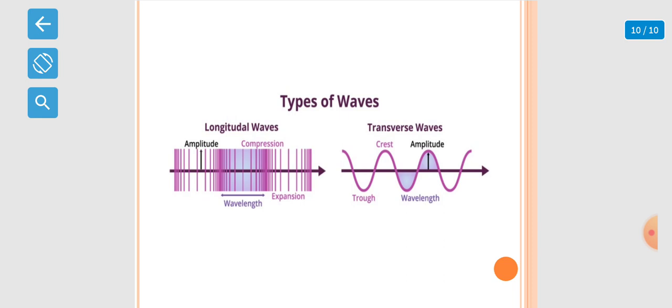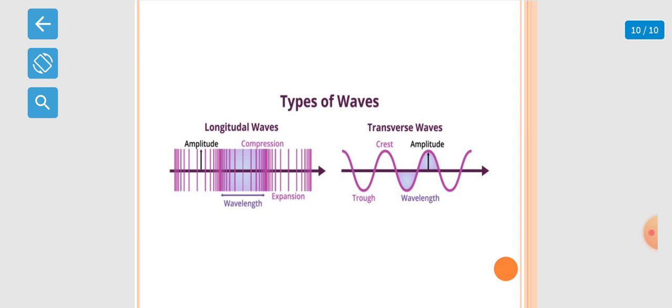Here we have the representation of the types of waves. The transverse waves are those in which the particles of the medium vibrate up and down, perpendicular to the direction in which the wave is moving. Here we have shown that the crests and troughs are met.